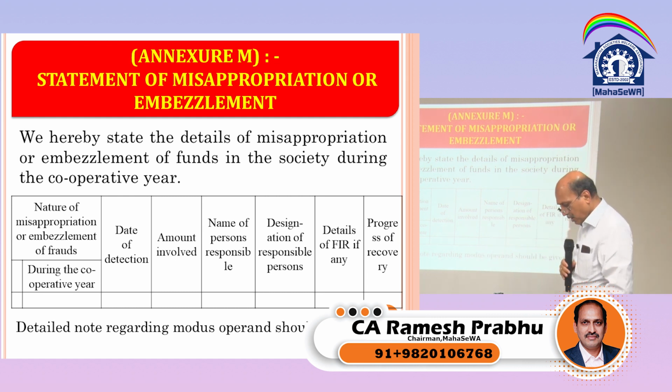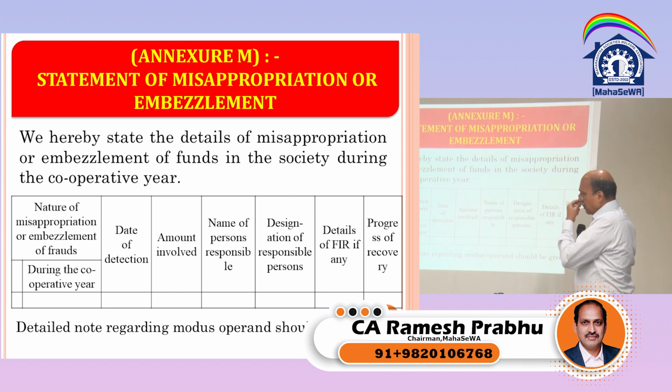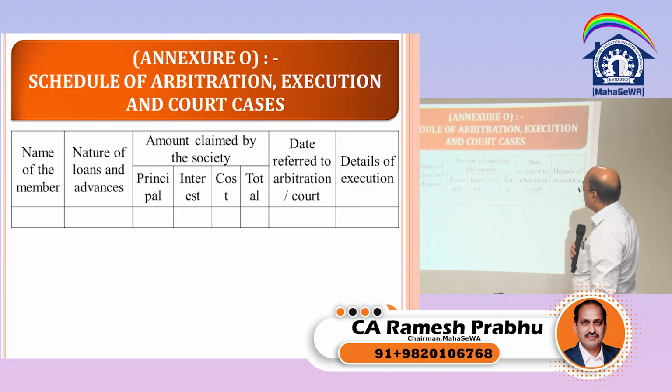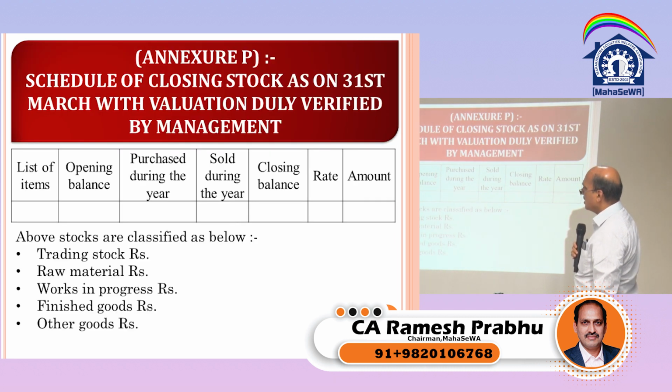So that a report has come from the society also. If they know that some FIR has been lodged, so we come to know that somebody has done the fraud. And when you ask this type of certificate from the society, they will be more alert. Schedule of loans and advances to the members, including overdue. Schedule of arbitration. If there are any case laws, yes, you can write. There are some societies which go for arbitration, or there may be some civil suit pending. There may be high court cases pending. So it helps you. Schedule of closing stock, if there is anything.